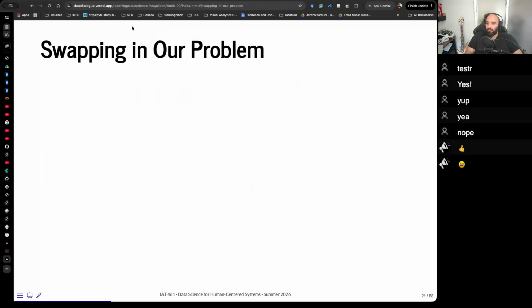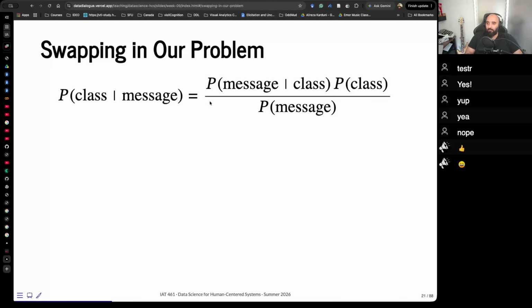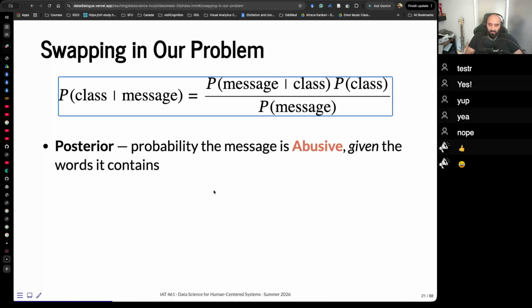Okay? So swapping this to our problem, we want to look at probability of class given the message that we've seen. So how likely is abusive given this message that we have, right? That equals probability of message given this class, how likely is our message if it is abusive, times probability of the class, probability of abusive for example, divided by probability of the message.